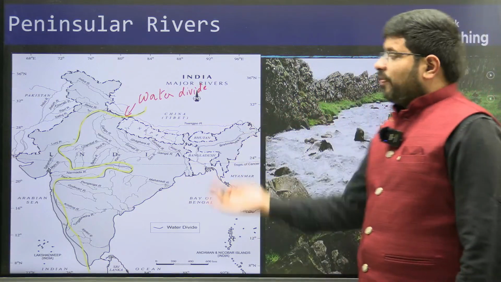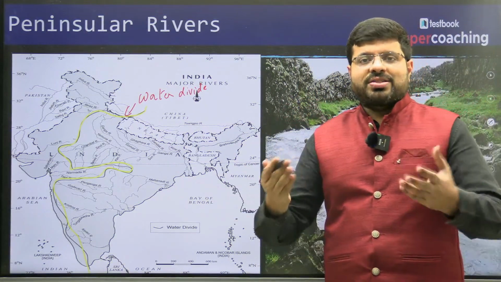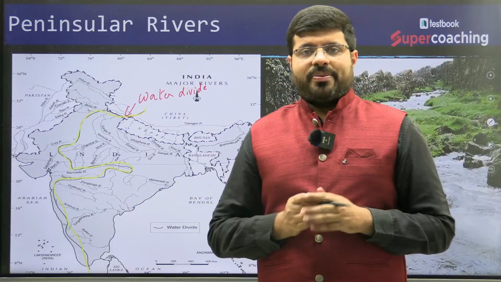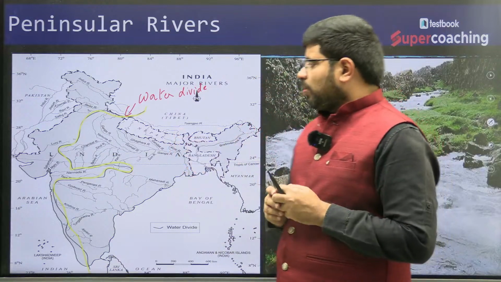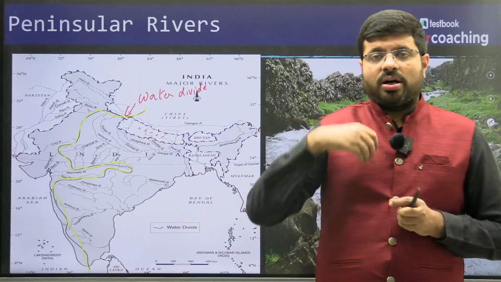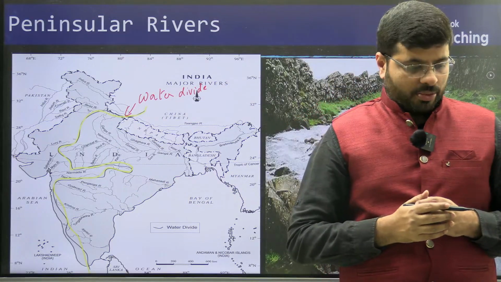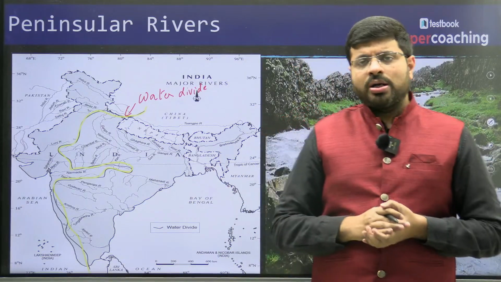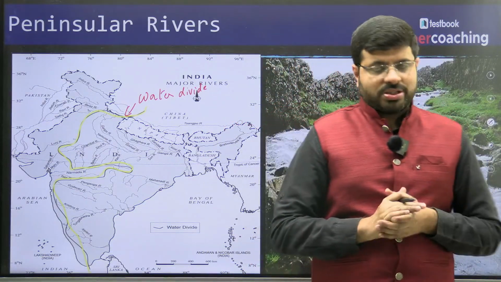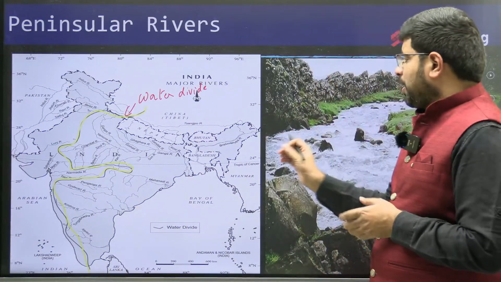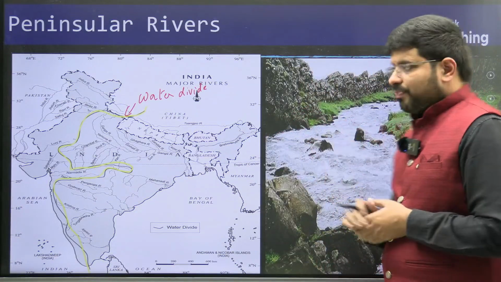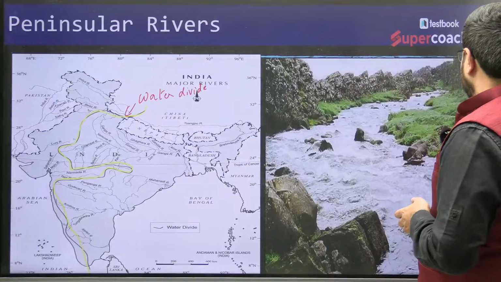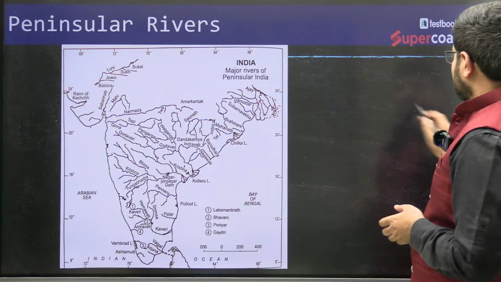See, when you are trying to understand peninsular river systems in general, we need to understand concepts like what is catchment area, what is the water divide, all such things, so that there is some clarity in the discussion about drainage systems of India, be it the Himalayan river systems or peninsular river systems. Today's session we are concentrating on the peninsular river systems. The particular thing I am trying to tell you here is what we call a water divide.